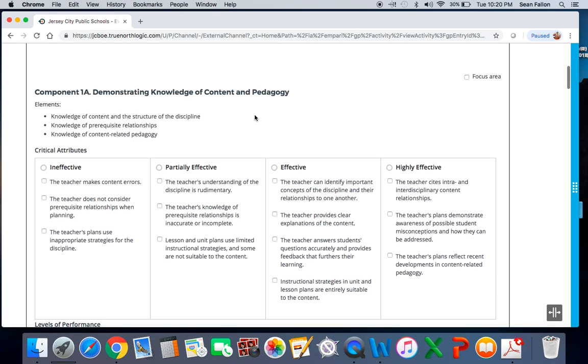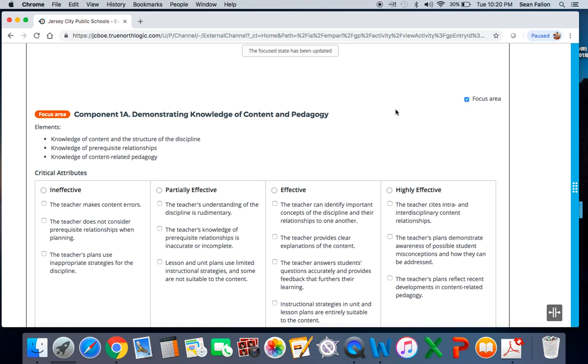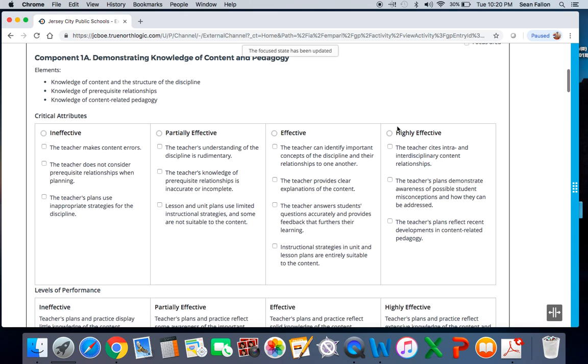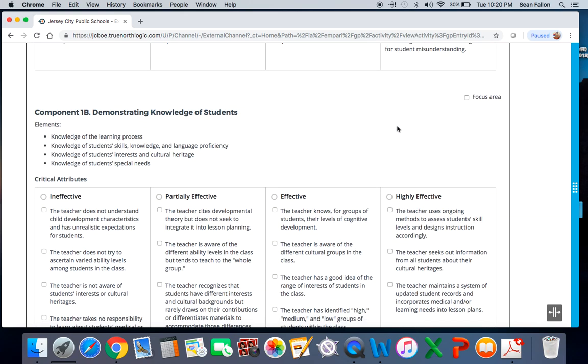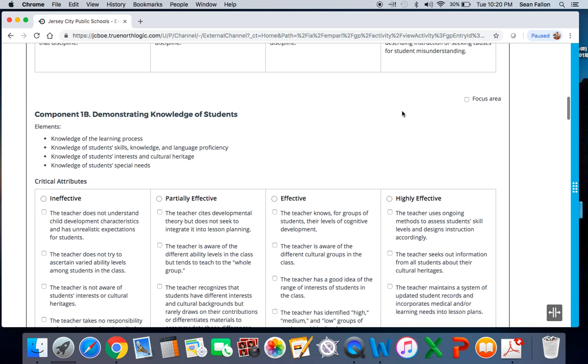If you would like to make something a focus area, you're going to click on this little tab right here on the top right. Each one of the domain component areas has this little focus area choice. By clicking on focus area, this is your way of telling your administrator that this is something that you want to work on for the year, and this is something that you'd like them to put special emphasis on when they help you build your professional growth plan for the year. So anywhere in these domains, if you feel like it's something that you really want to make a point of emphasis and you really want to help yourself get better at for the year, you can click on it, make it a focus area, and your administrator should help you do that.